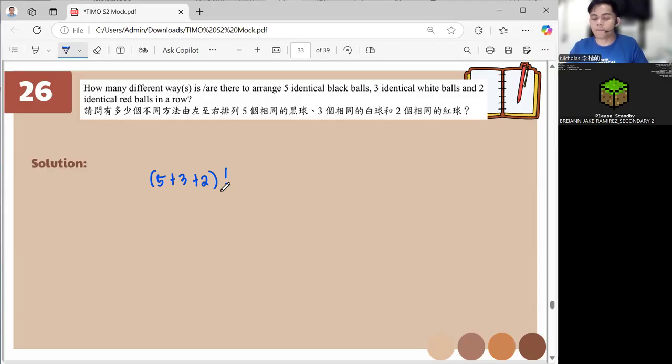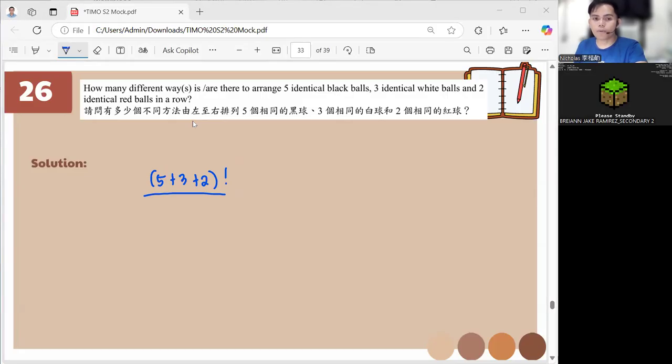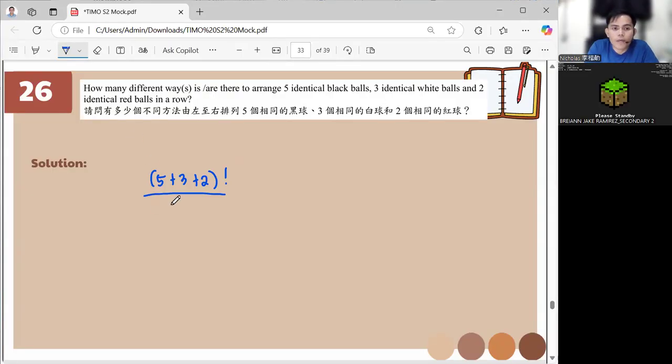Now, in this one, the balls are identical. Because of that, for the 5 identical balls, it doesn't matter how many placements you put them. It will not matter. So it becomes 5 factorial times 3 factorial times 2 factorial.